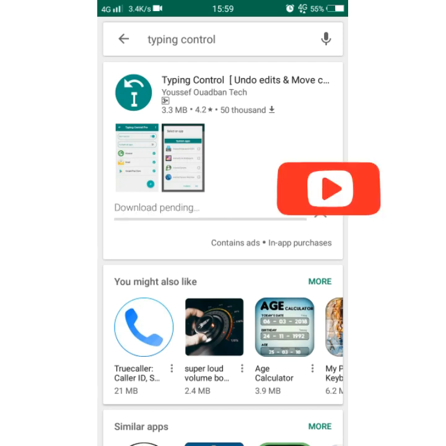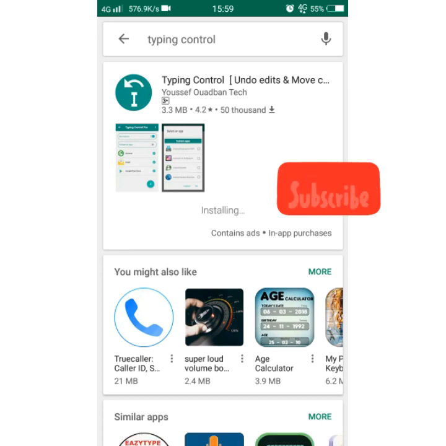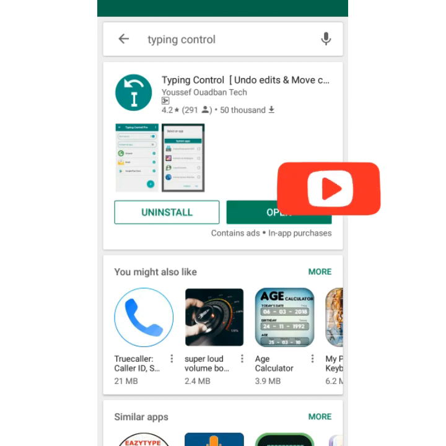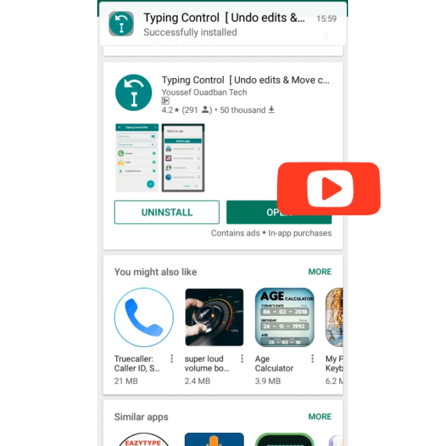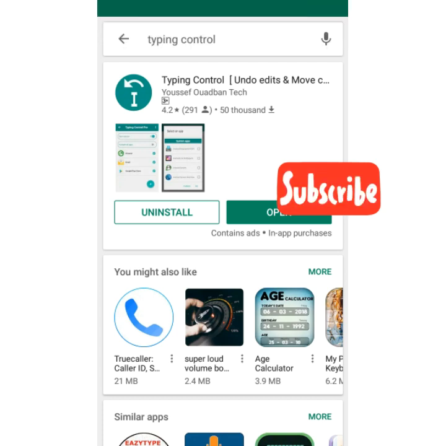So it is downloaded and installed. Now Typing Control is installing. This app is needed for us to use our volume button for typing. So you should install this app and tap on open,